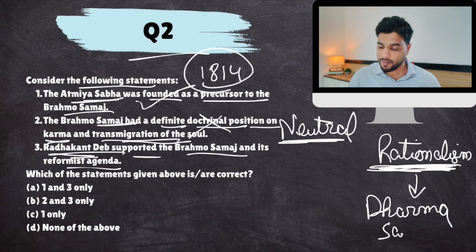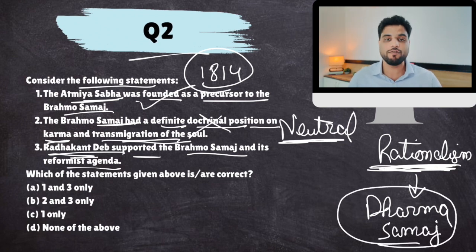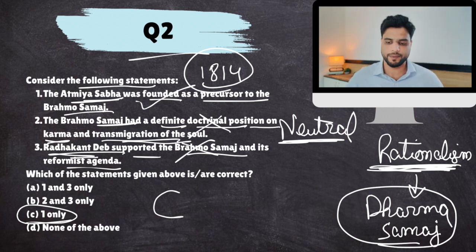Okay, Dharma Samaj, well, it was created to oppose the reformist agenda of Brahmo Samaj. They were not opposed to sati pratha, they were not opposed to idol worship. They, in fact, opposed Brahmo Samaj's opposition to that. So this is also false. Only one statement is correct. It was a reactionary movement from the Hindu right.